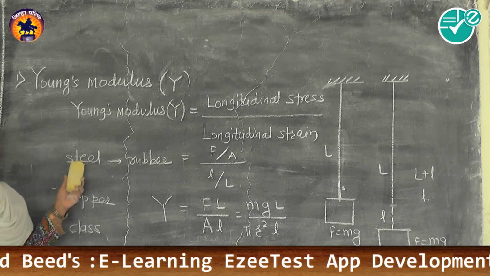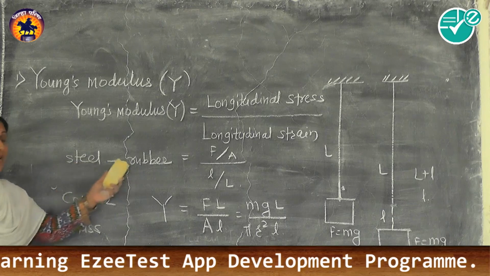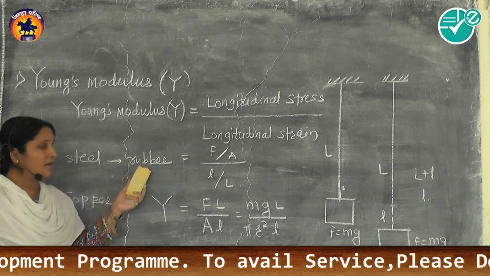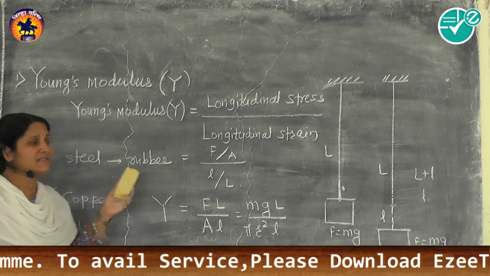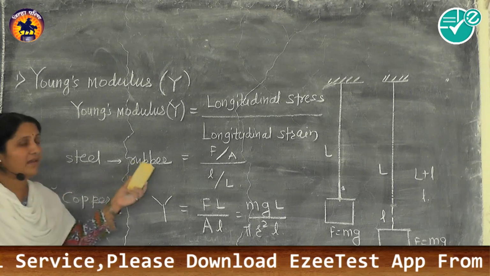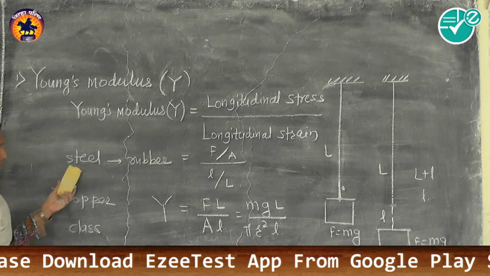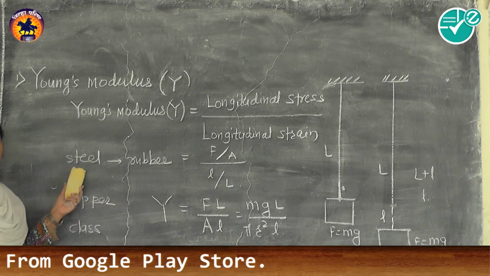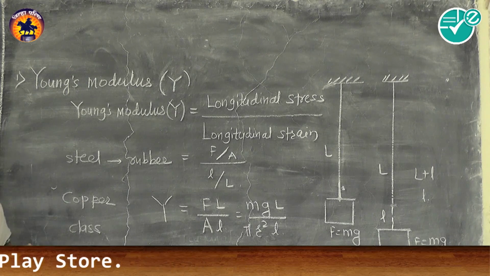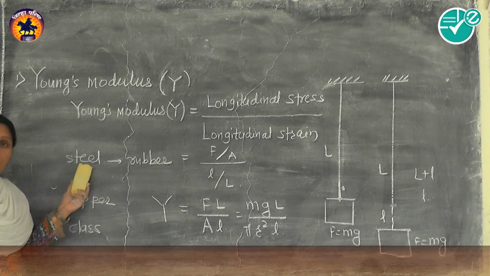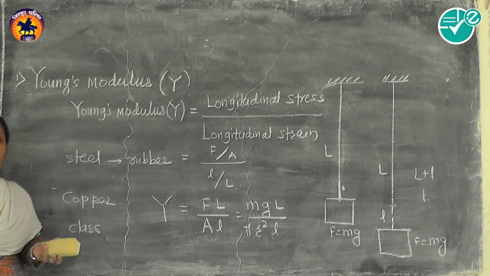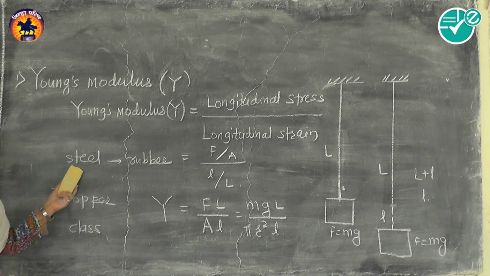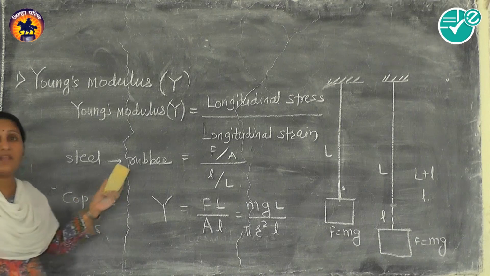So steel is more elastic than rubber. Our feeling is that rubber is more elastic, but it is not the case. Another reason why steel is more elastic than rubber is that when steel has some deformation after application of force, it regains its original configuration more quickly than rubber, and that's why steel has a more elastic nature than rubber.